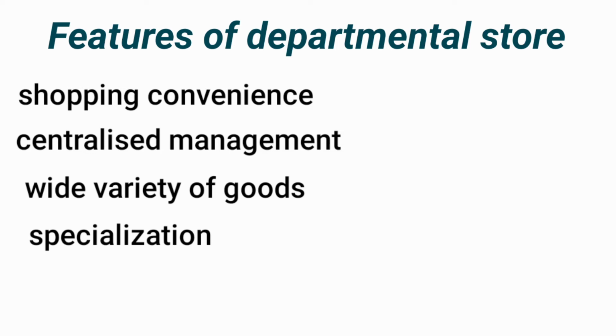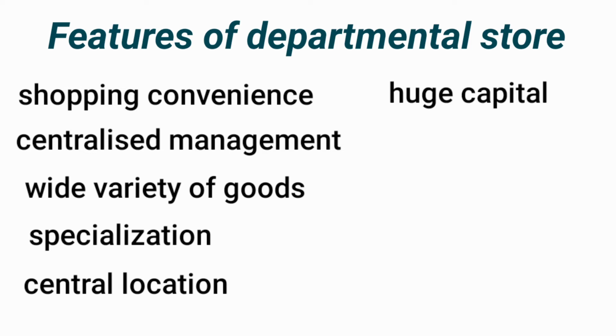Fifth is central location. The departmental store prefers a central place of the city, so the location becomes easy for customers to access. For example, any departmental store will be near a station or at a place where everyone can reach easily. Sixth is huge capital. A departmental store requires large capital investment. The capital is required for a spacious place, storing of variety goods, salary to staff, advertisement, electricity, etc. So there is indeed a requirement of huge capital.